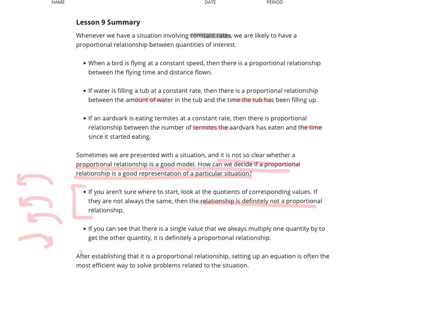And then it says, after establishing that it's a proportional relationship, setting up the equation is often the most efficient way to solve the problem. Okay? So setting up that equation and using the equation to solve problems.